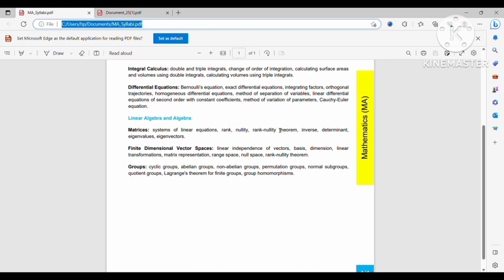First I want to tell you the concept of vector space, linear independence and dependence, basis, dimension, linear transformation. Every linear transformation can be represented as a matrix. How the matrix looks like, range space, null space, rank-nullity theorem, everything. These are the concepts given here. You have to know all of these, and also solve questions like which of the following forms a subspace, which of the following is a linear transformation. Okay, everything.